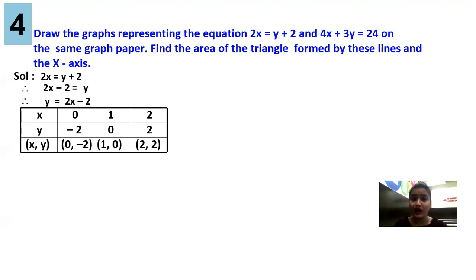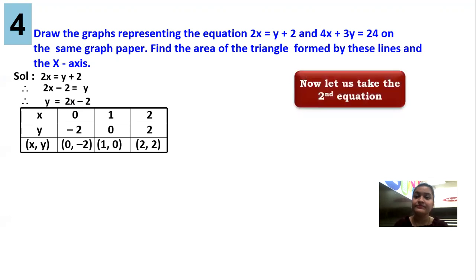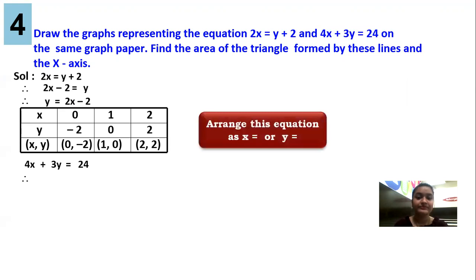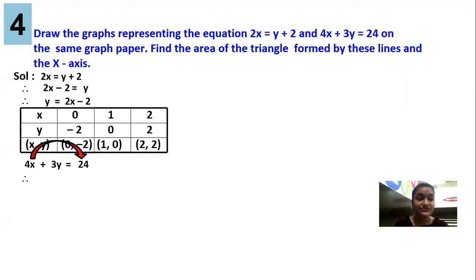I know that you know how to do it by graphical method. Second equation, 4x plus 3y is equal to 24. We will arrange the equation in the pattern x equal to something or y equal to something. Over here, guys, first of all we will shift 4x to the other side because we require it in the pattern x equal to something or y equal to something. So 4x shift ho jayega, 24 minus 4x. 3 over here is in multiplication. If I change the sign, it will be division.